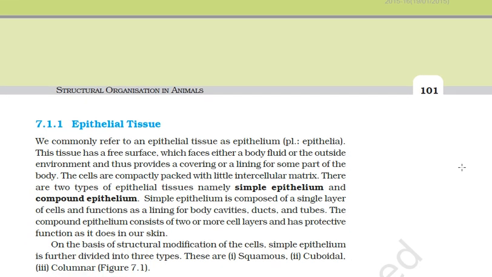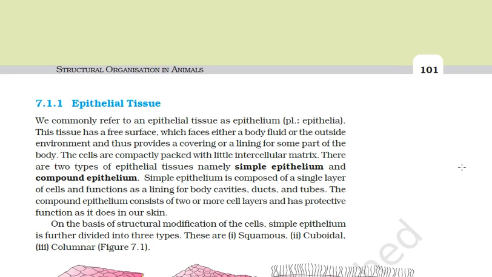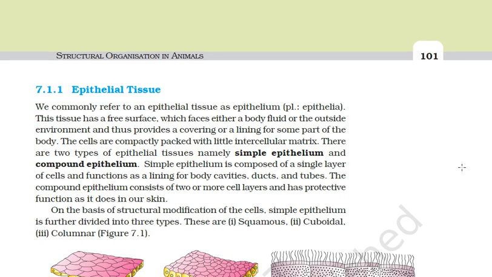The cells of epithelial tissue are compactly packed with little intracellular matrix. The epithelial tissue always rests on a non-cellular basement membrane, and it receives the nutrients from this underlying tissue called connective tissue.